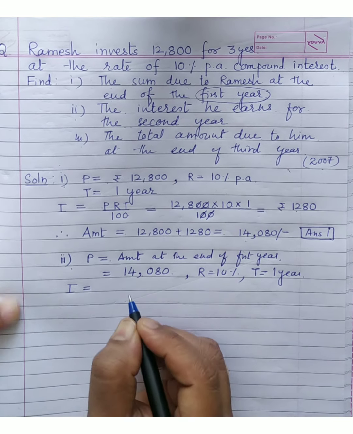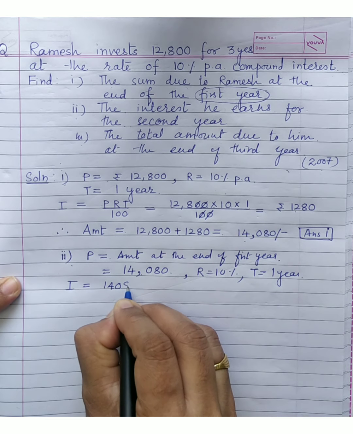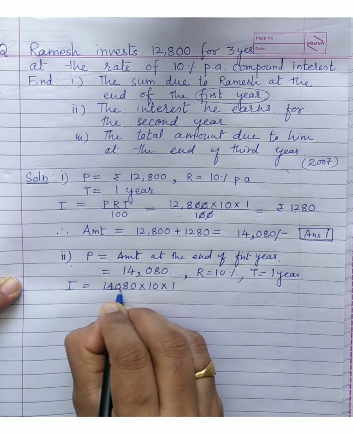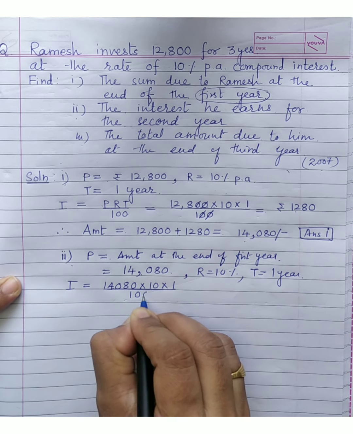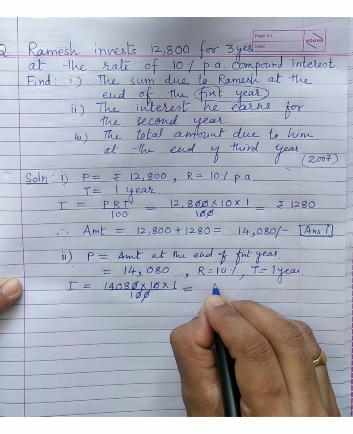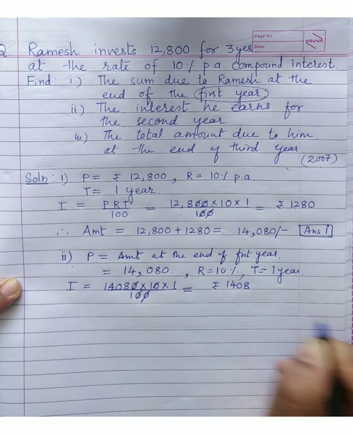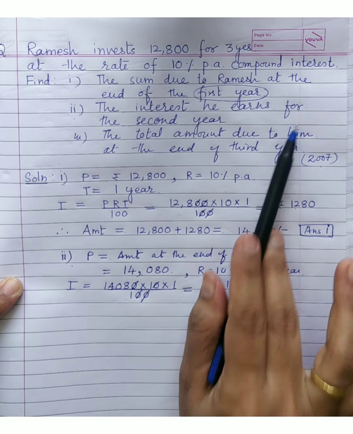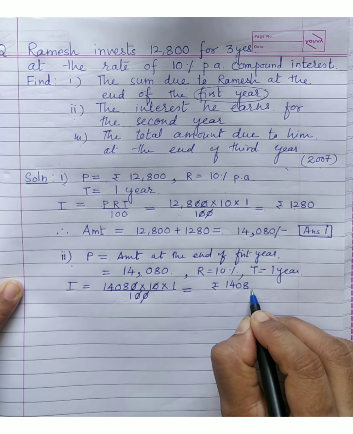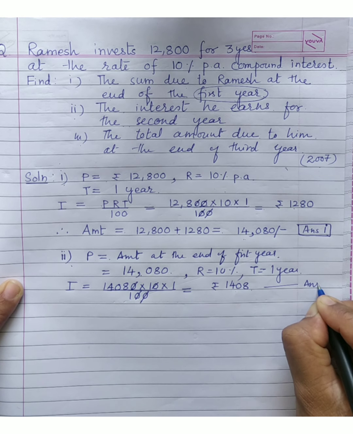Interest, again PRT upon 100. So 14080 into 10 into 1 upon 100. Zeros get cancelled, so easy calculation. You get the interest as 1408. So the interest he earns for the second year is how much? Rupees 1408. This is our answer number 2.